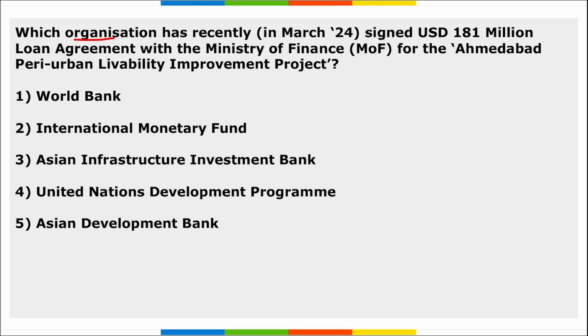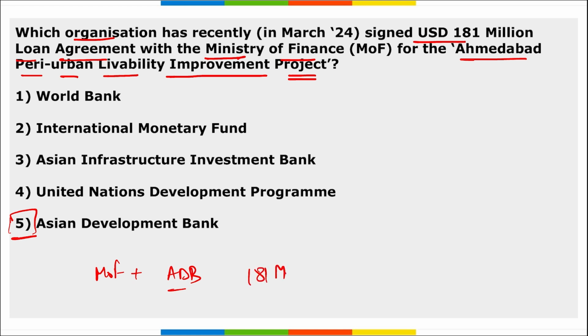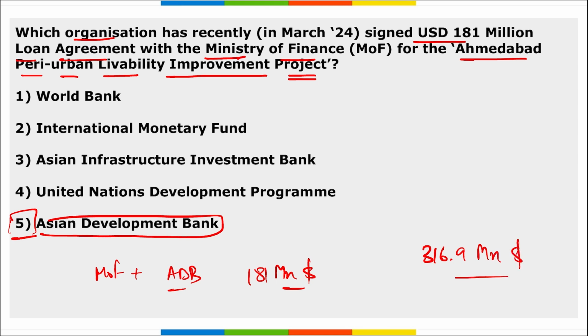Next, which organization has recently signed a $181 million loan agreement with the Ministry of Finance for the Ahmedabad Peri-Urban Livability Improvement Project? It is the Asian Development Bank. The Ministry of Finance and Asian Development Bank have signed a loan worth $181 million for the Ahmedabad Peri-Urban Livability Improvement Project. Right option, Asian Development Bank. And the total finance, remember, will be worth $316.9 million.